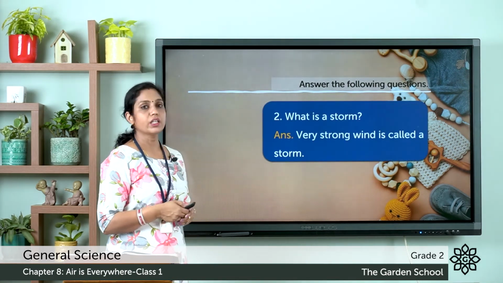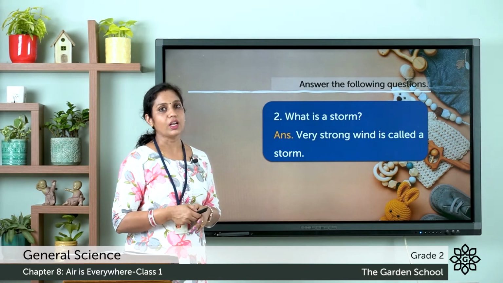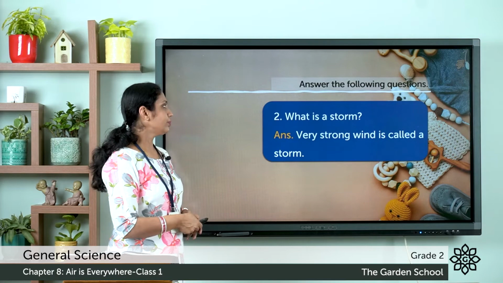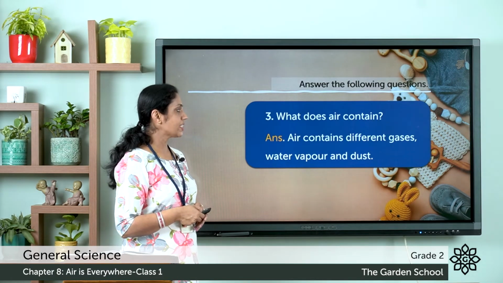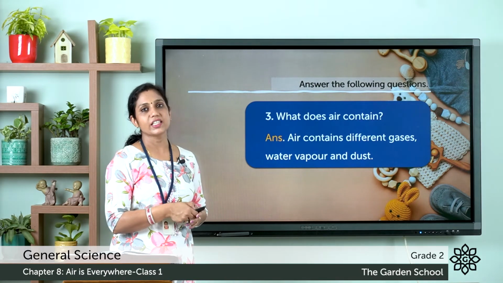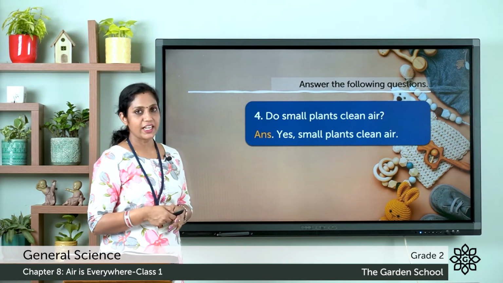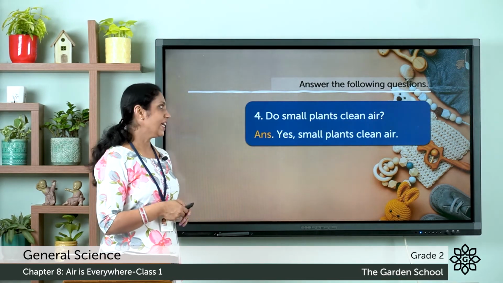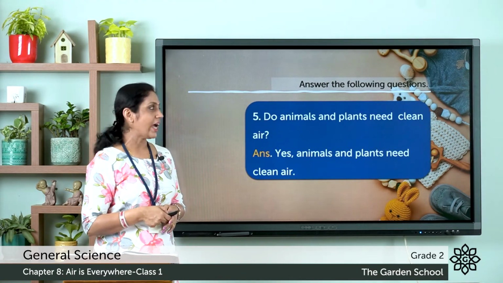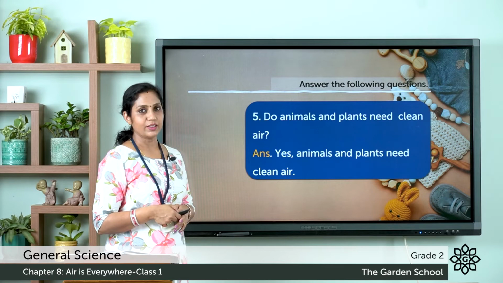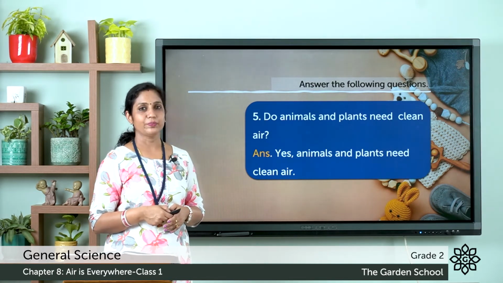Second one, what is a storm? And you can write there, very strong wind is called a storm. Third question, what does air contain? Air contains different gases, water vapor and dust. Fourth one, do small plants clean air? And the answer is yes, small plants clean air. Fifth one, do animals and plants need clean air? And the answer, yes, animals and plants need clean air.